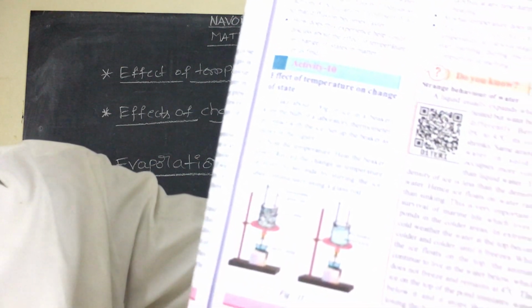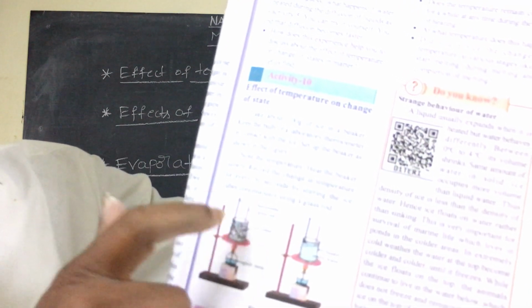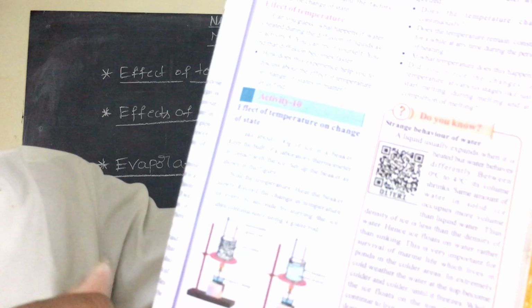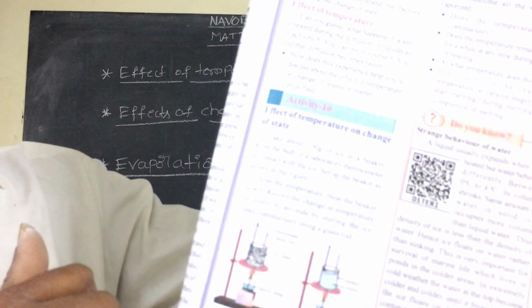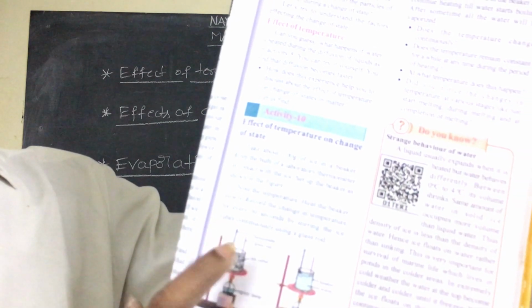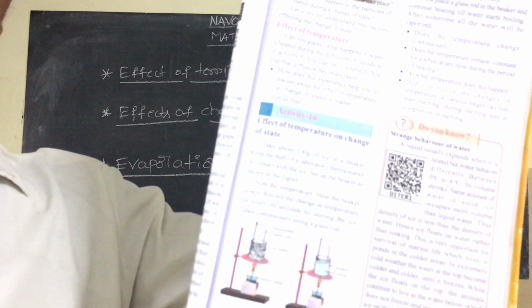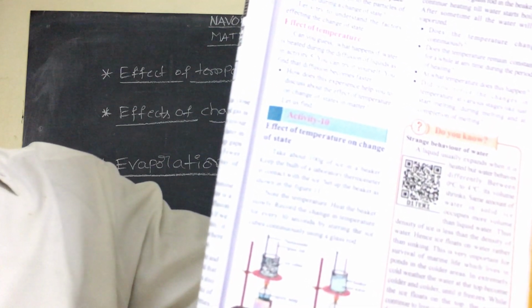The ice cube is converted into liquid. The temperature in the ice cube is 0 degrees Celsius. The ice cube is converted into liquid. The temperature of the liquid is also 0 degrees Celsius. So this is the melting point of water, that is 0 degrees Celsius.